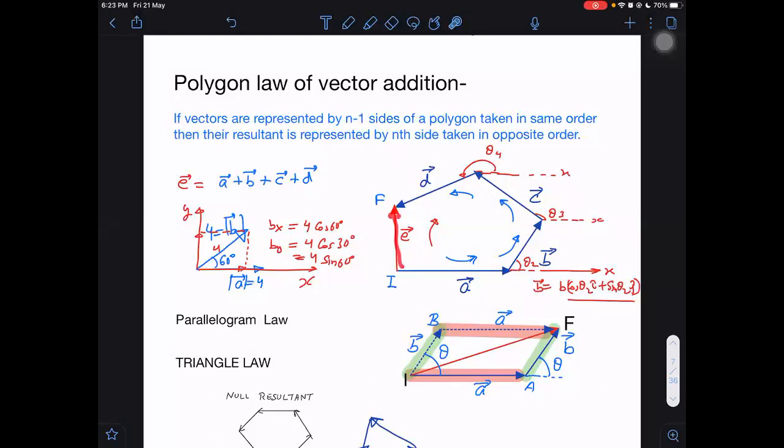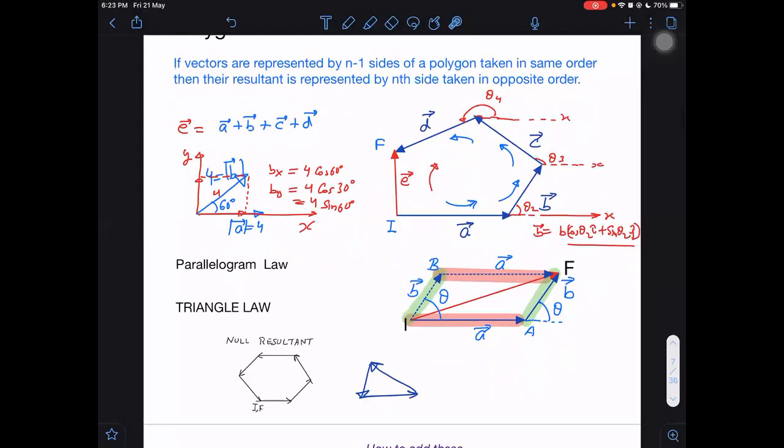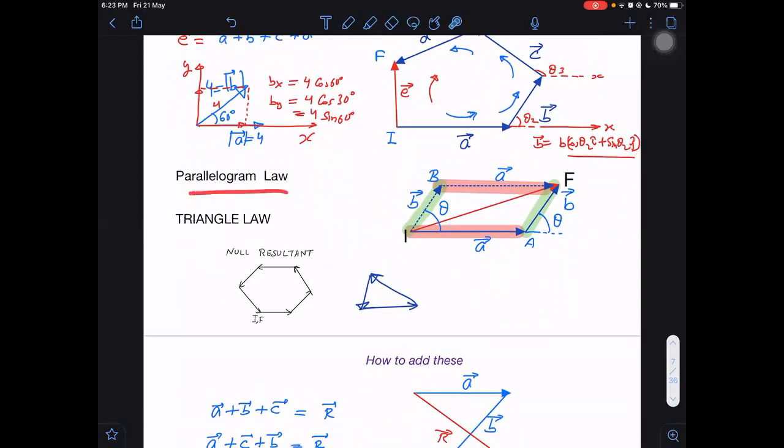Taken in opposite order. Because that will be taken in the shortest distance, and that will be taken in opposite order also. Remember, sir, see, arrows are here. Arrows are going in this way, the blue arrows, but the red one is opposite to that. Clockwise. Right.